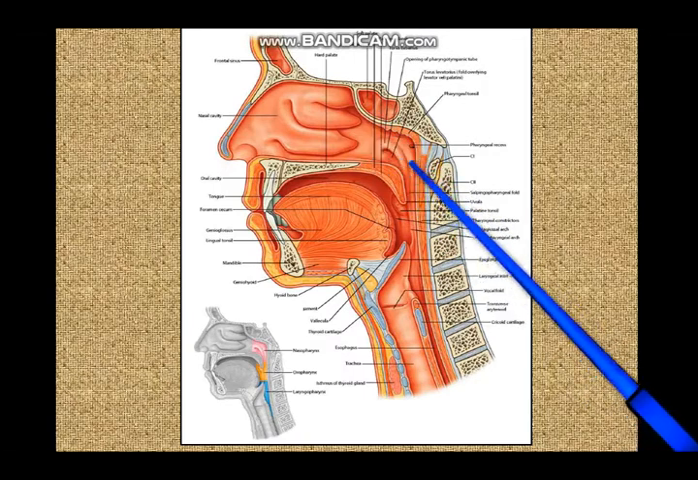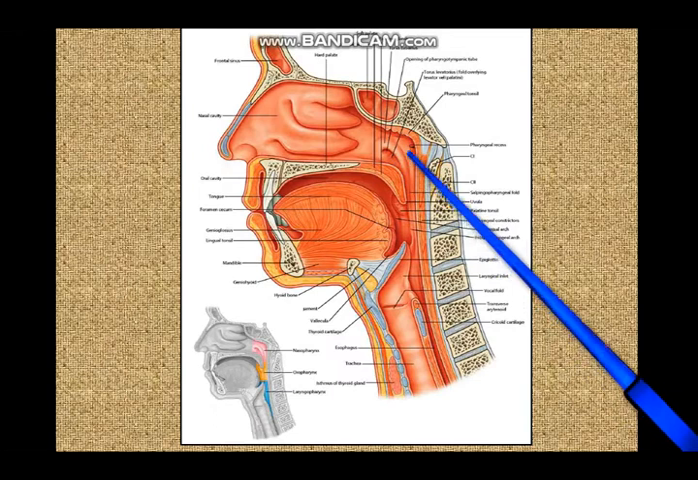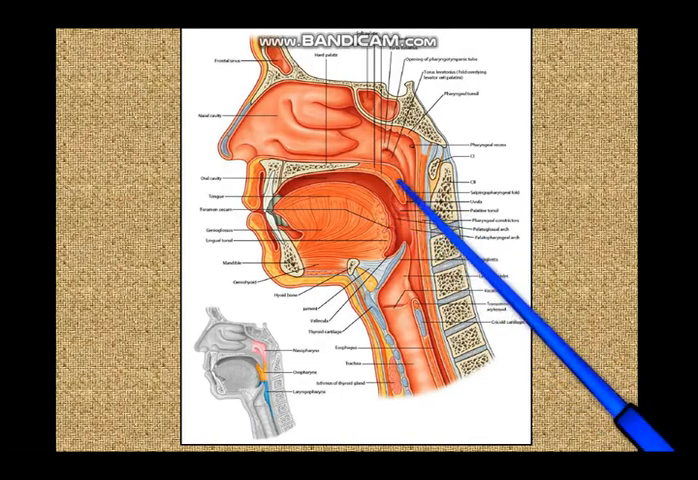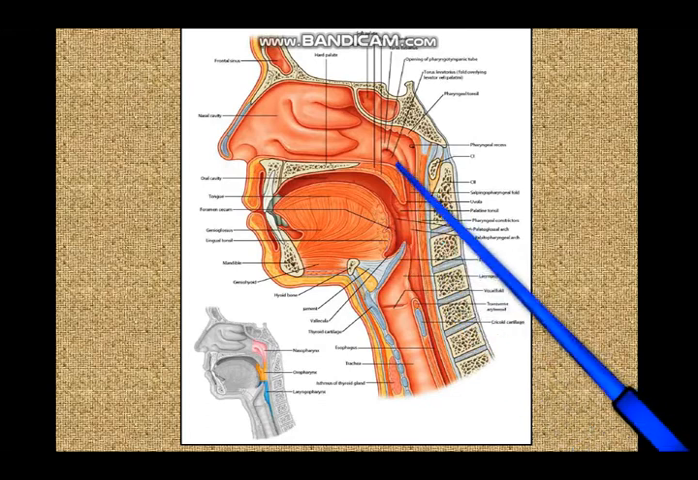So this is the nasopharynx. We will come to the auditory tube later. This auditory tube is very important. It has to be dealt with in greater detail. But now temporarily we slip to the oropharynx.